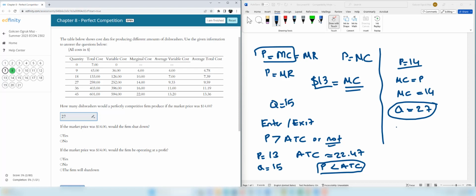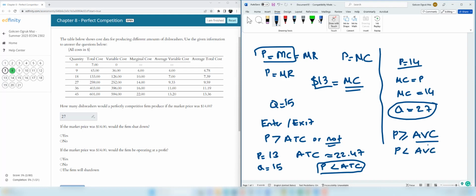So here, for the shutdown decision, remember that it's a short run decision and we compare price with average variable cost, because fixed costs are sunk and you have to pay them no matter whether you produce or not. Therefore, the only thing that you can change is whether to pay average variable cost or not. So if price is greater than or equal to AVC, then you don't shut down, you operate. But if price is less than AVC, you shut down.